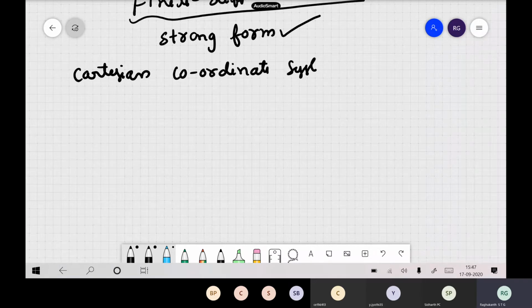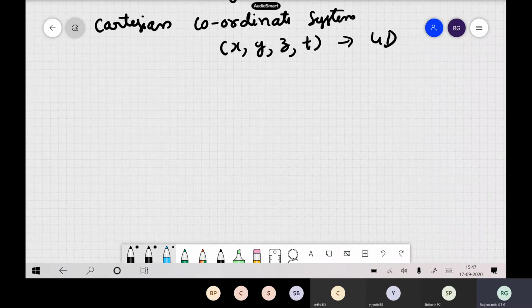in 3D, you have x, y, then z, and then time also. It is 4 dimensions. So a 4D system you have. This is your computational domain.